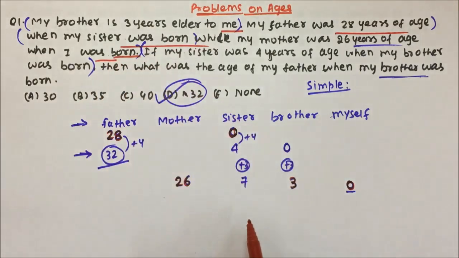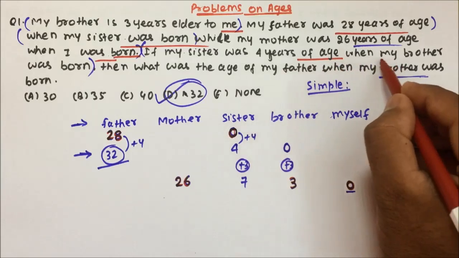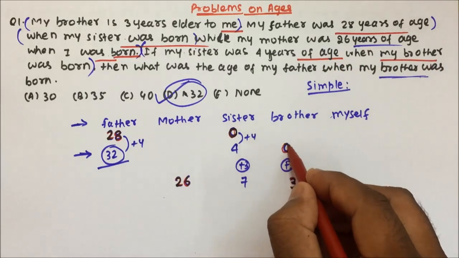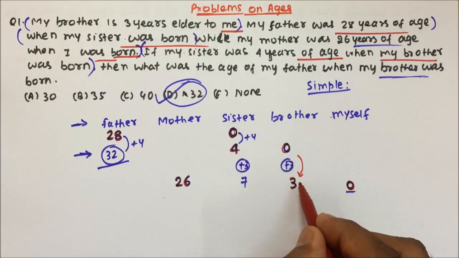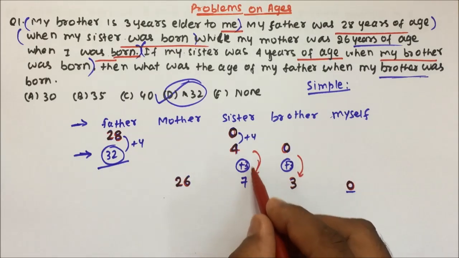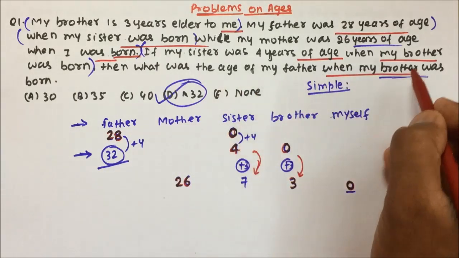So all the data I am writing here and simply I will get the answer. Nothing has to be done in this question. If my sister was 4 years of age when my brother was born, so when my brother was born, that time my sister was 4 years old. When my brother becomes 3 years old, then my sister will become 4 plus 3, 7 years of age. Then what was the age of my father when my brother was born?